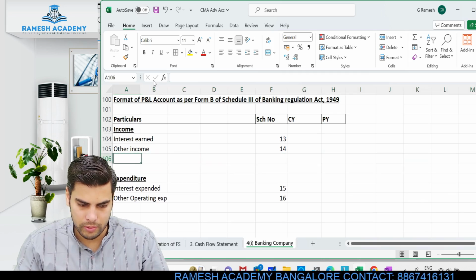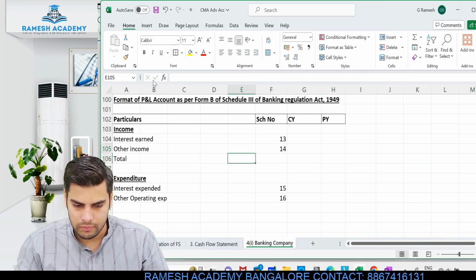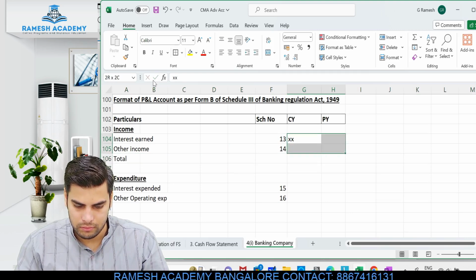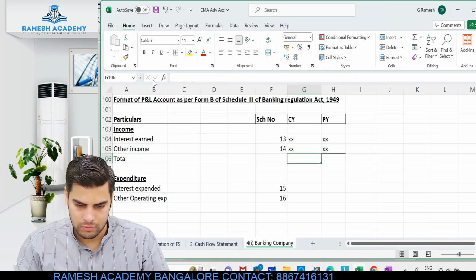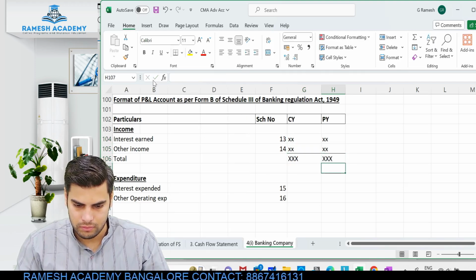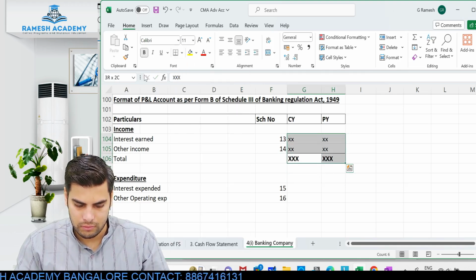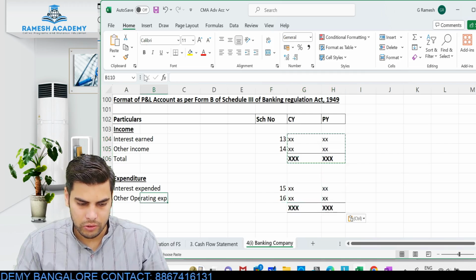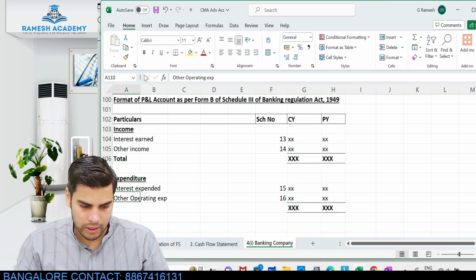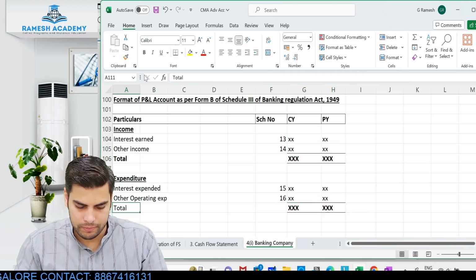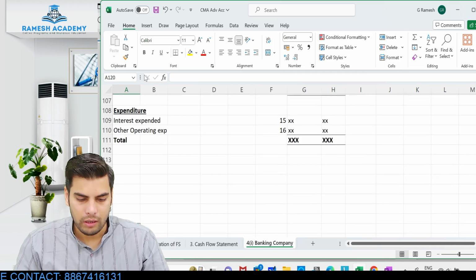Here also you will be doing the total. Same way here also you will get to know the total of expenses. This is again a total.